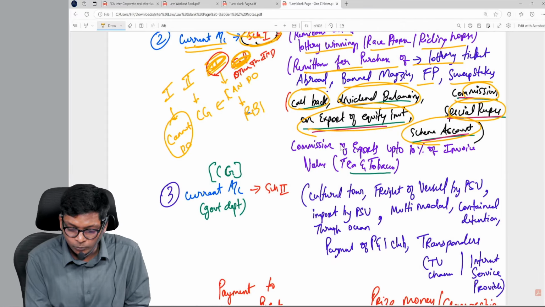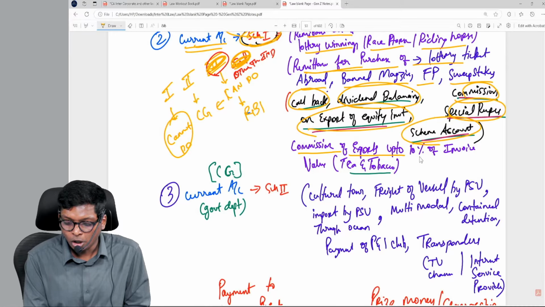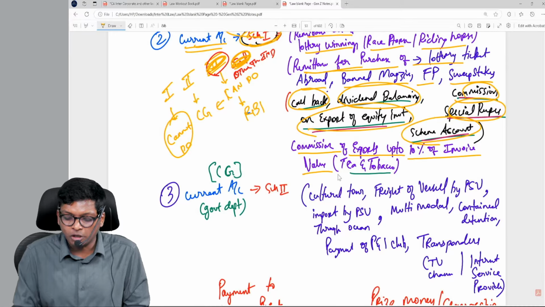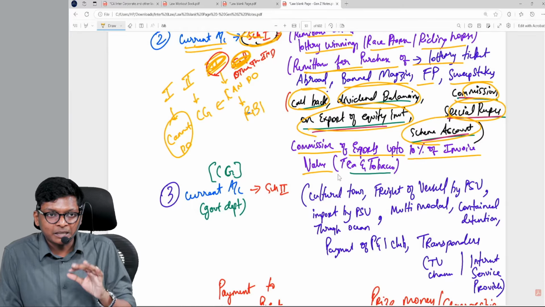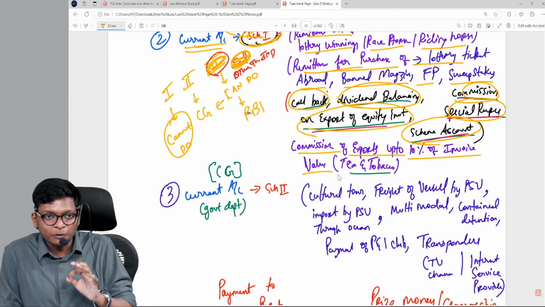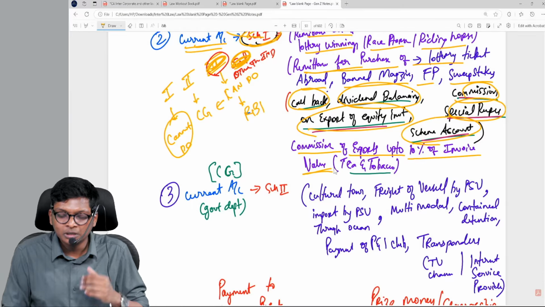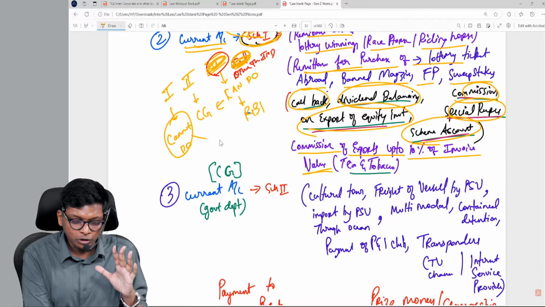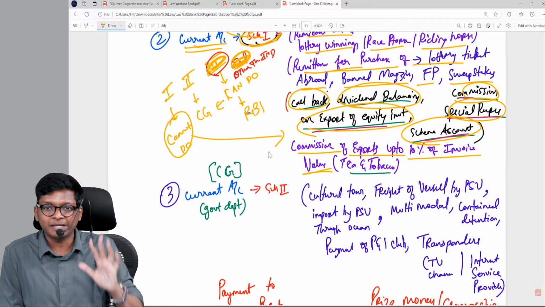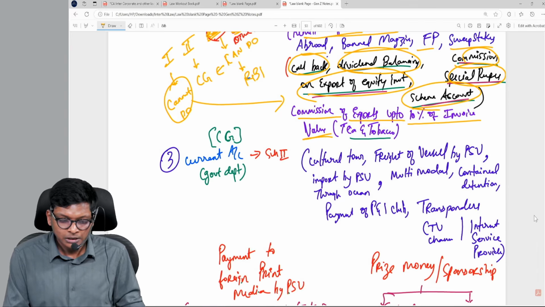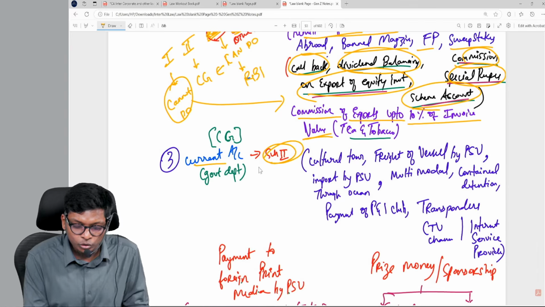Okay. Next, one more point we missed here. Commission on exports up to 10% of invoice value for tea and tobacco. Usually you can't pay commission on exports, but if it's for export of tea and tobacco, allowed up to 10% of invoice value. This also is what in cannot do, with one exception. You can do up to 10%. Clear, guys? Next, I'm going to current account schedule 2.